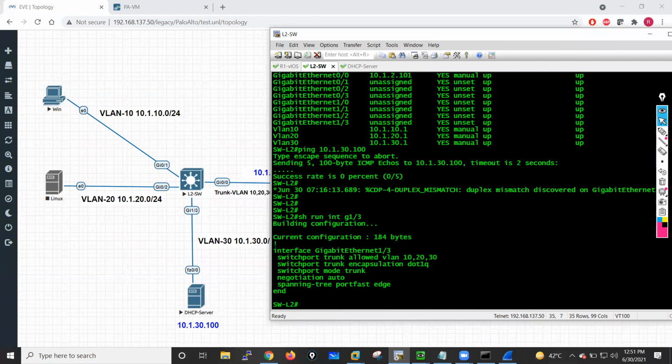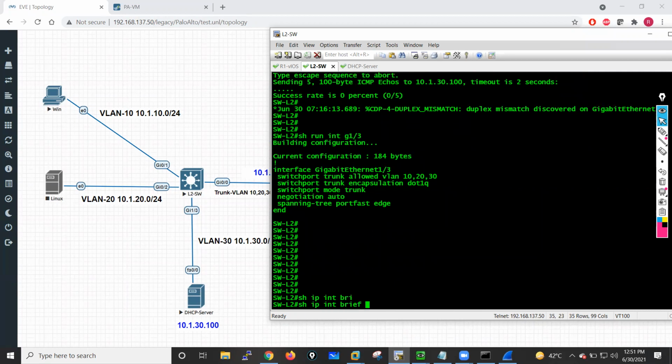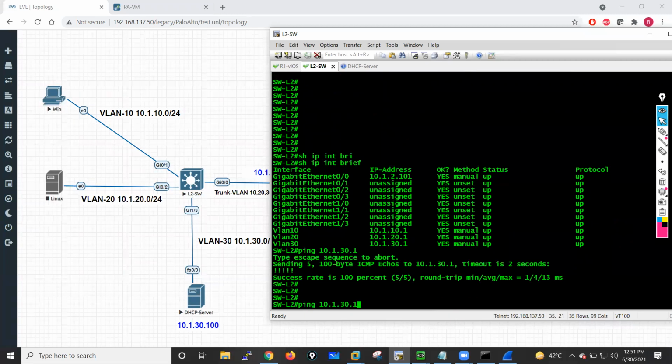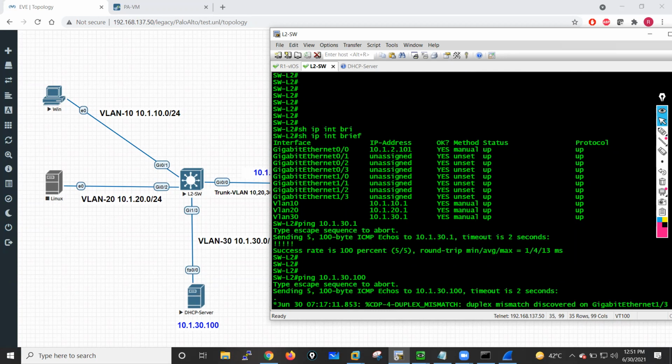Okay. So IP interface brief. This VLAN 30 is also in up state right now. Ping 10.1.30.1, and 10.1.30.100.